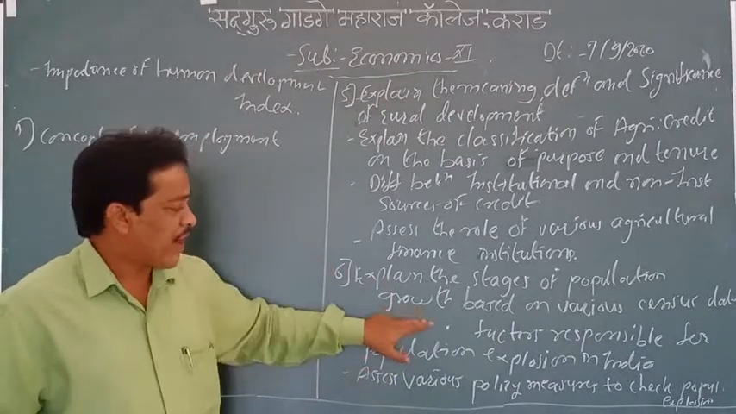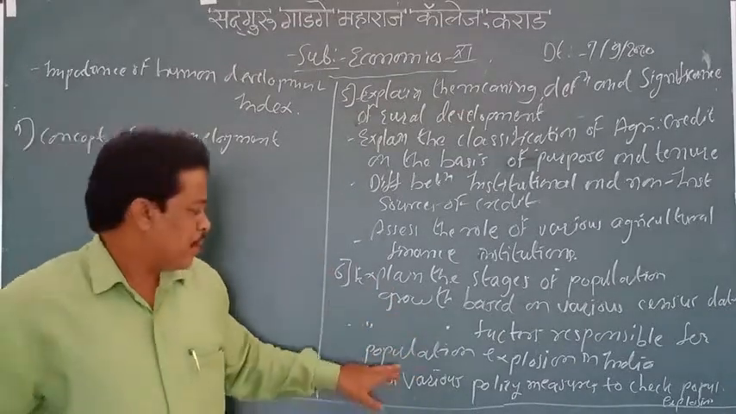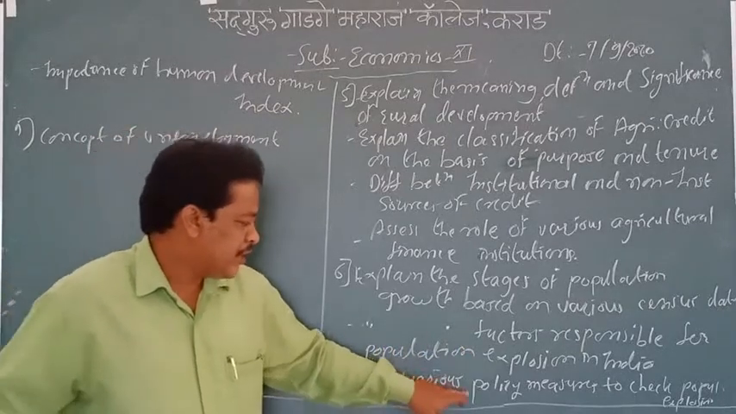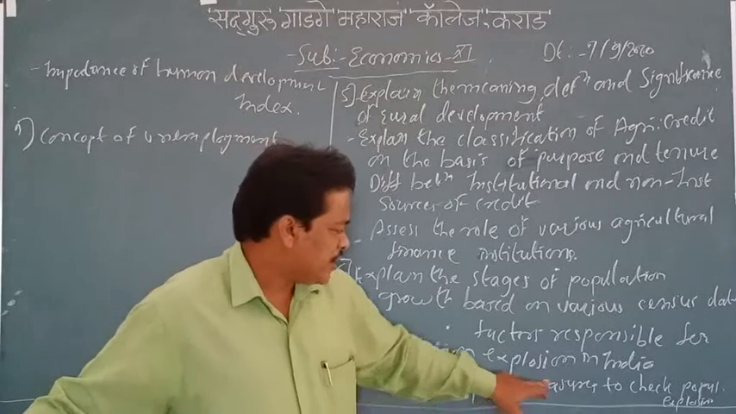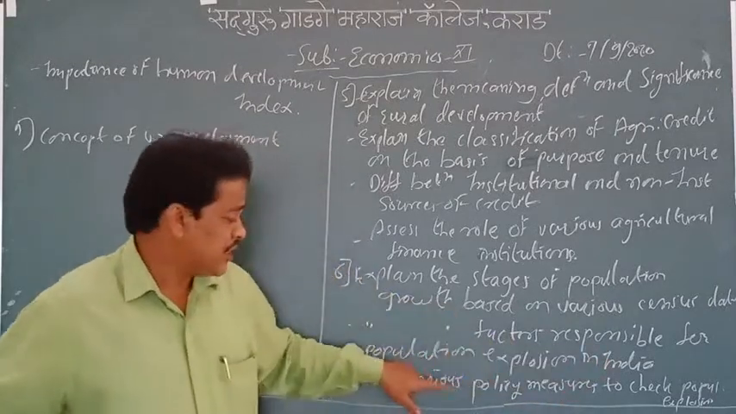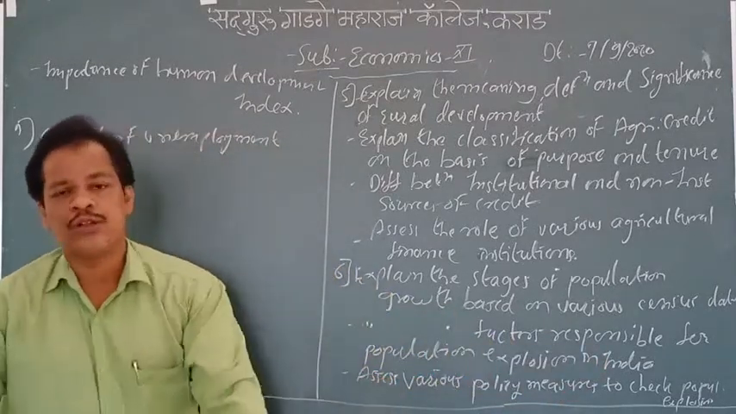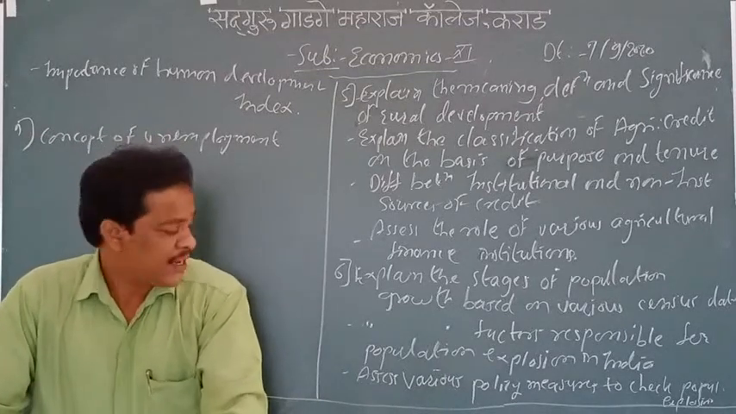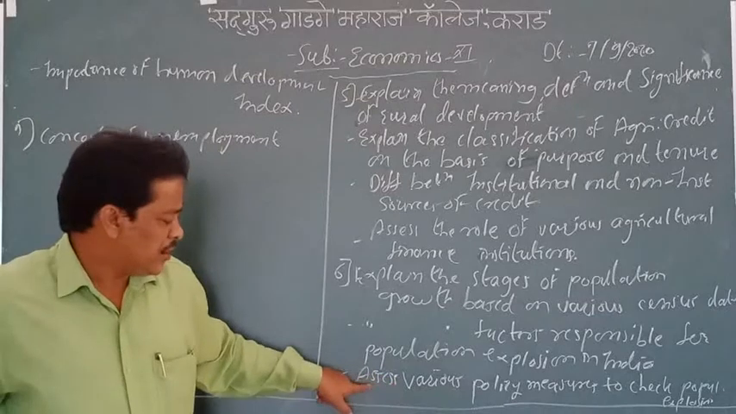What are the stages or factors which are responsible for population explosion in India? Again, the next point is assess various population policy measures to check population explosion. What policies are there? How is the government going to control the population? What measures and steps is the government going to take to control the population? We are going to see all these points here.